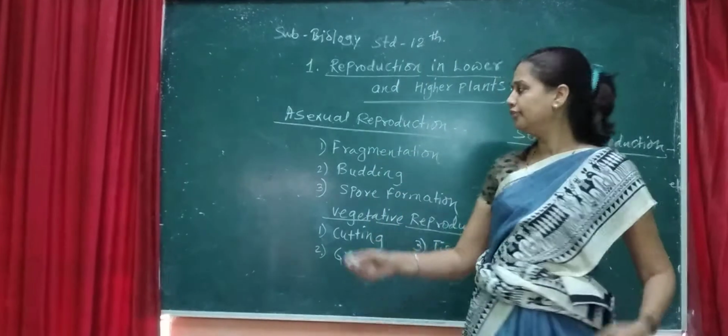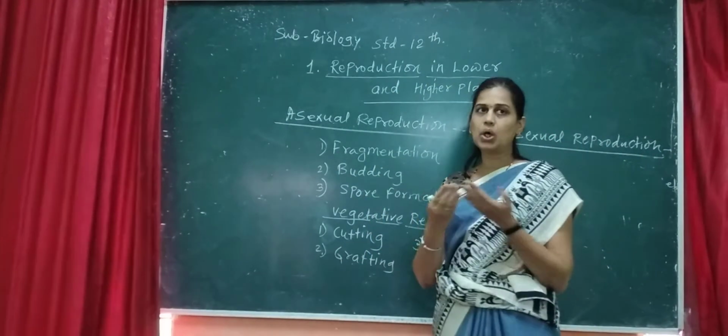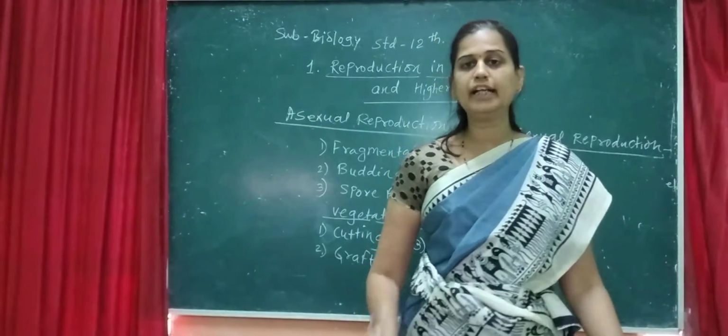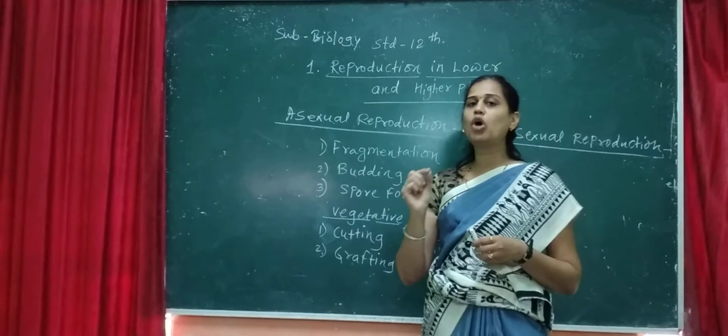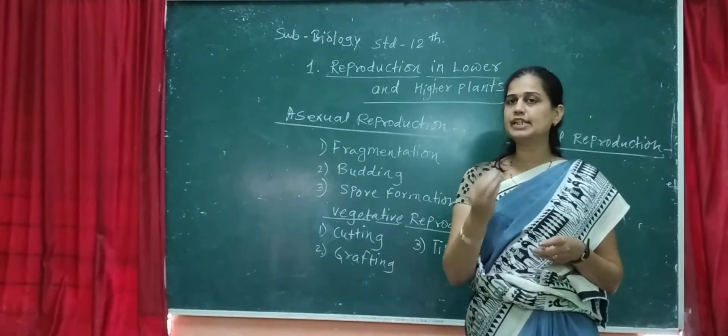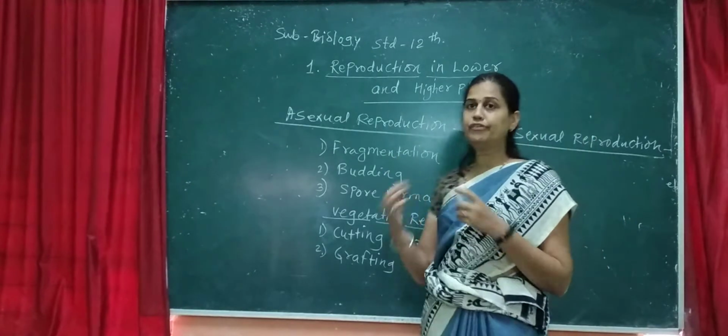In fragmentation, the long chain gets broken into small pieces, and each new piece develops into a new individual.